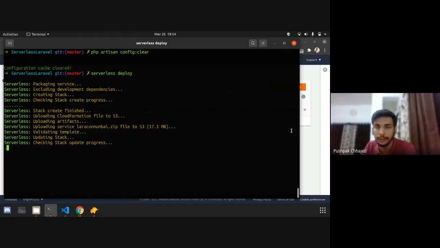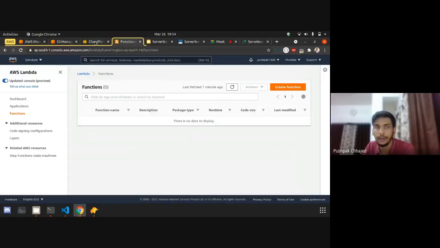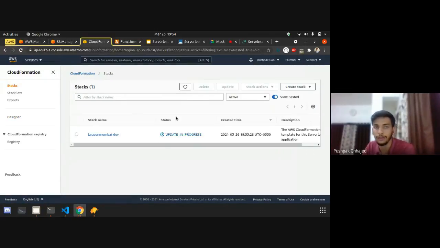You can see stack create finished, upload CloudFormation file to S3. After that, it has zipped our code and uploaded it to S3, and after uploading, it is updating the stack. If I refresh the CloudFormation stack now, CloudFormation is that infrastructure as code for AWS, and Serverless is managing that CloudFormation for us.